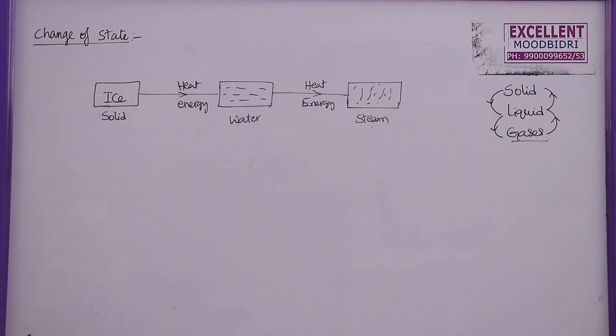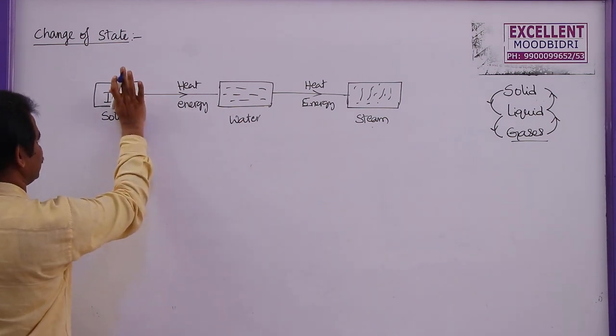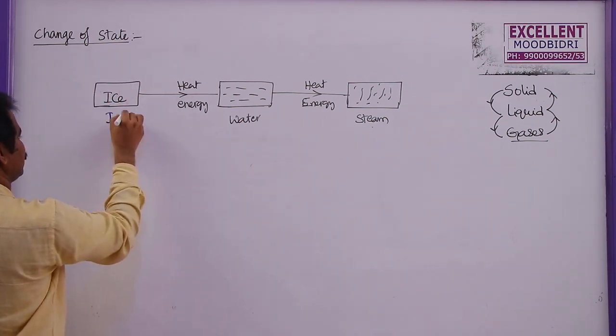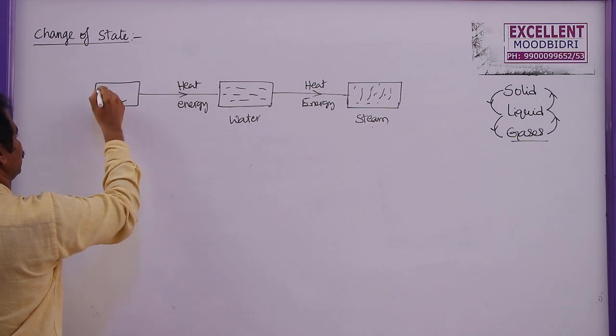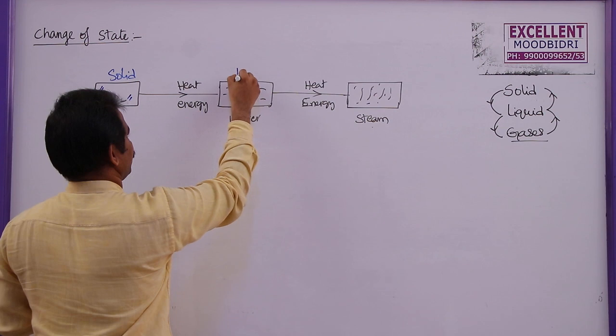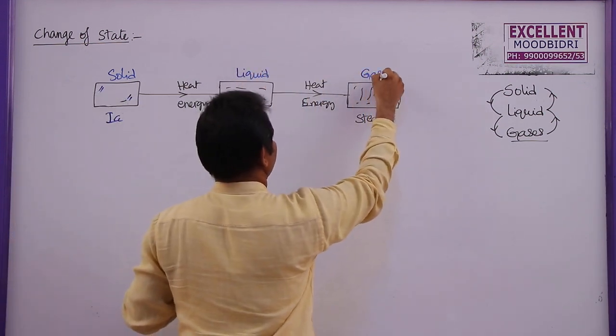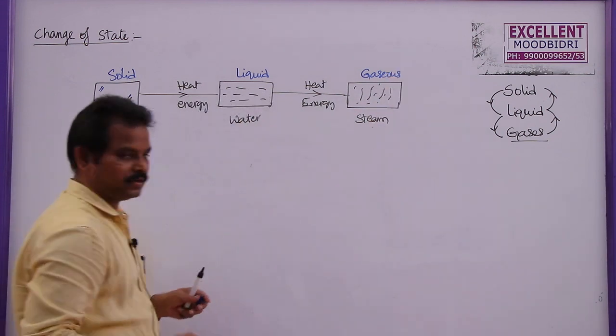Here this can also be written as solid, liquid and gas state. Here I am writing ice. So this is a solid state, this is a liquid state, this is a gaseous state.